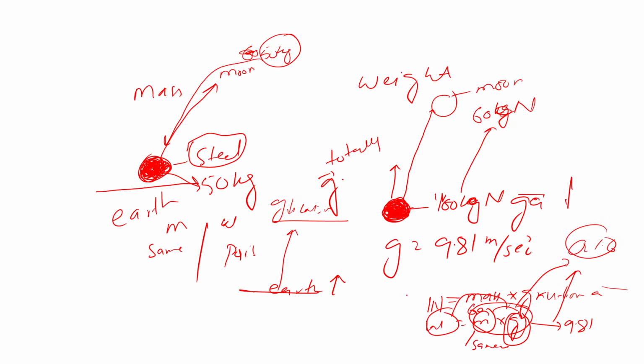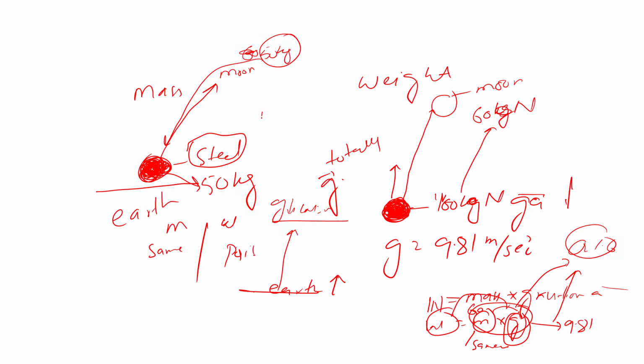So in simple terms, mass is the same everywhere. It doesn't depend upon the location or position, while weight depends upon the gravitational force, and the gravitational force depends upon the position. If it is on Earth, it is more. If it is on the Moon, it is reduced. So this is the main difference between mass and weight.